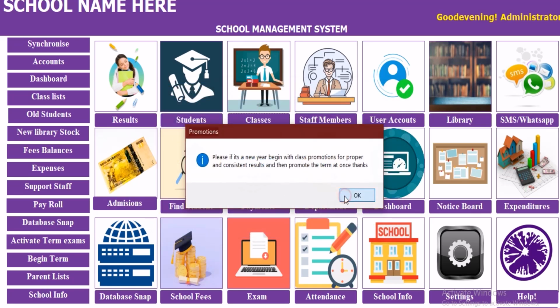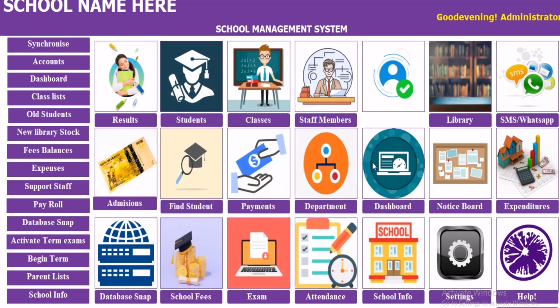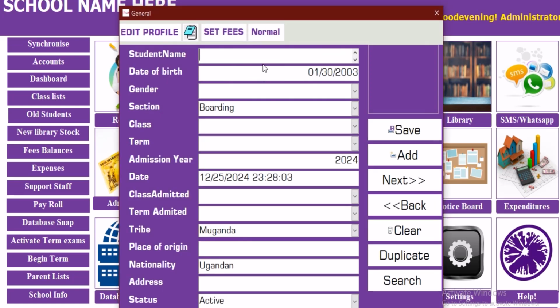Then here we begin a term. We go to new term. We go to term 1. We show that it is the current term. After, we go to student.